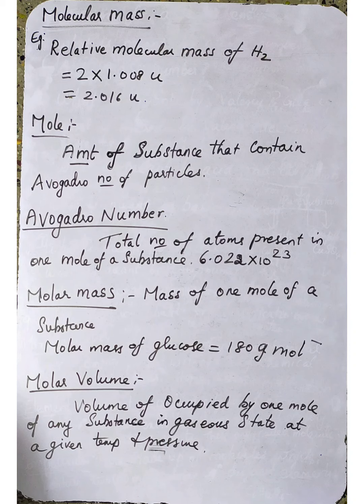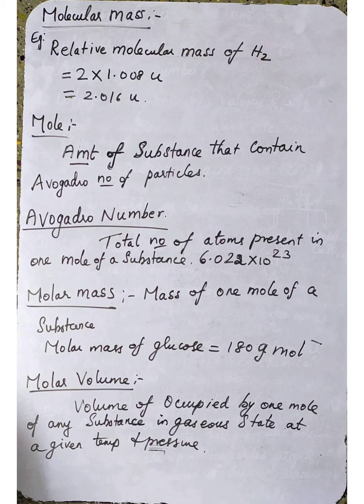So what is Avogadro number? Amedeo Avogadro gave the Avogadro number. Avogadro number is defined as the total number of atoms or entities present in 1 mole of any substance.